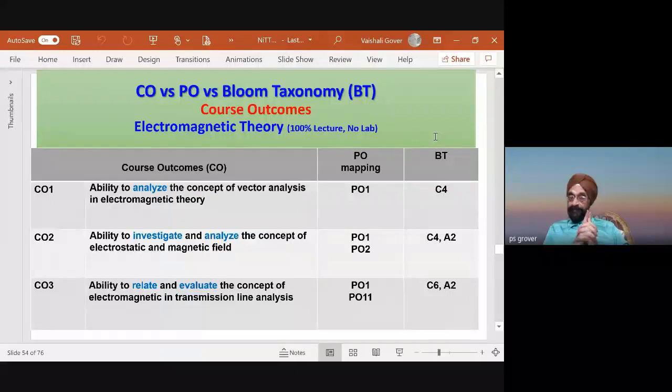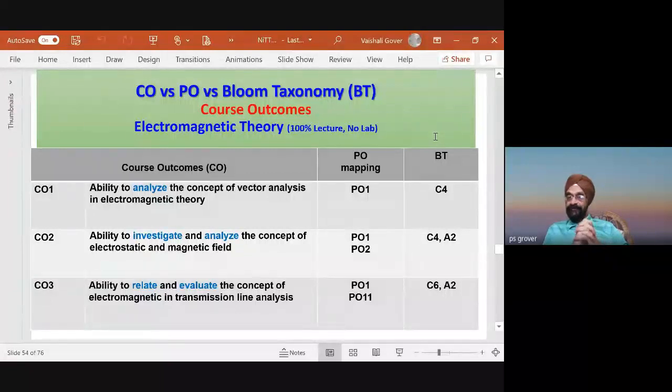Let us say we have a course outcome: ability to analyze the concept of vector analysis in electromagnetic theory. This may not be liked by pharmacy students, but please appreciate that there is a verb used here, analyze. And this verb analyze occurs in PO1.